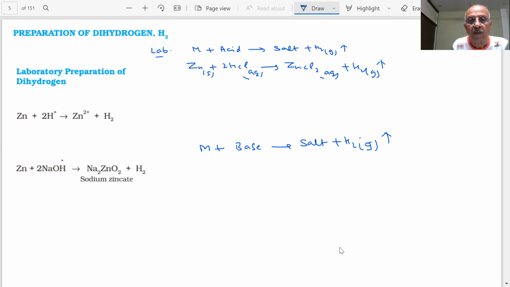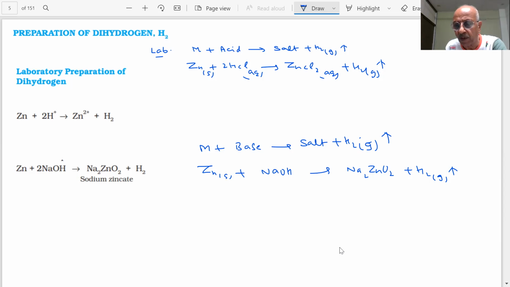Okay? So if I react zinc with NaOH, what will happen? Zinc will form a salt with it, Na2ZnO2, and hydrogen gas. So lab methods are there, and have been used in our chemistry labs. We can do these experiments. They have done it with the zinc.